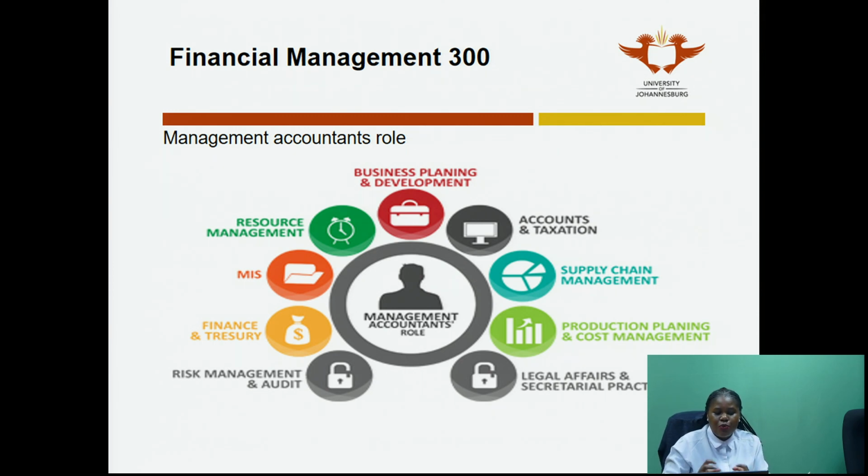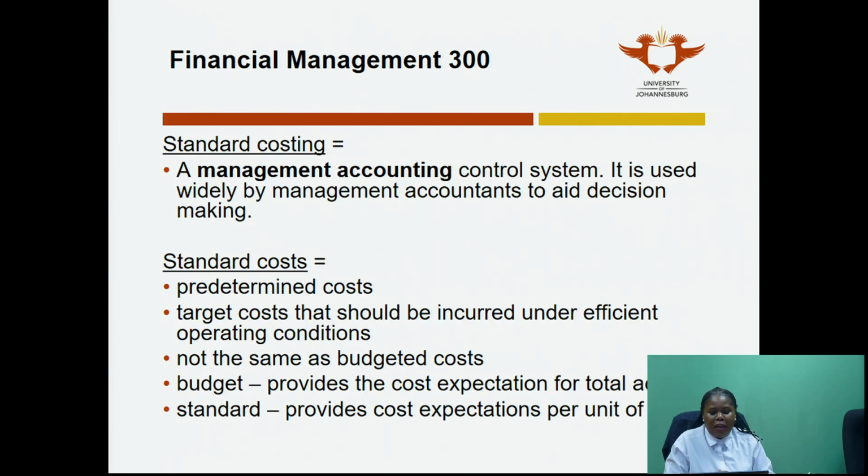Therefore, that's why we are studying it, because we are on a route that could lead us to being management accountants. We need to know how standard costing works so that we're able to interpret the information that we get from a standard costing system and that we are able to make decisions. So we are not doing it just anyway. So, back to the technicalities.